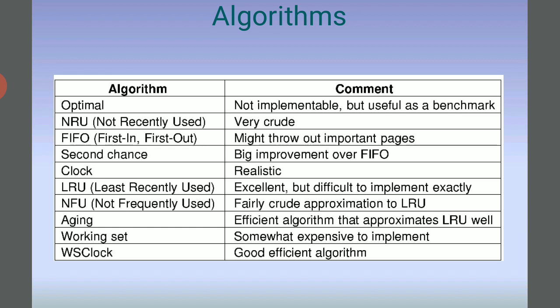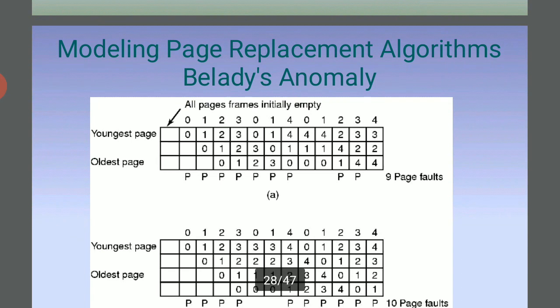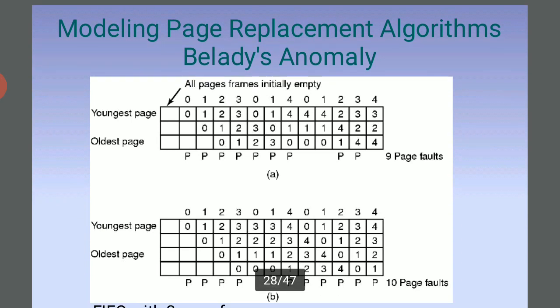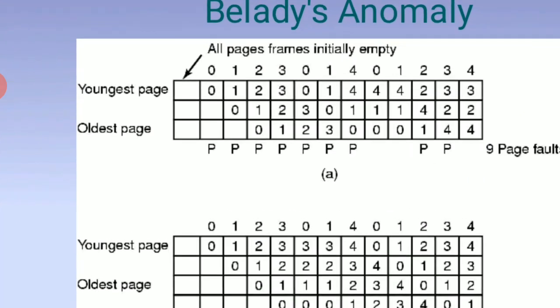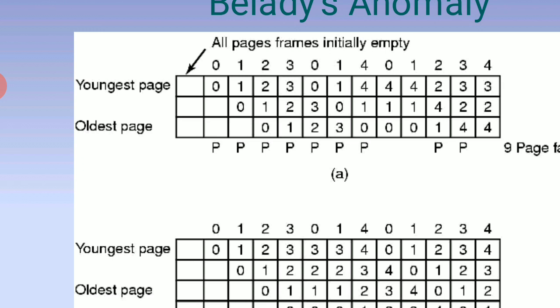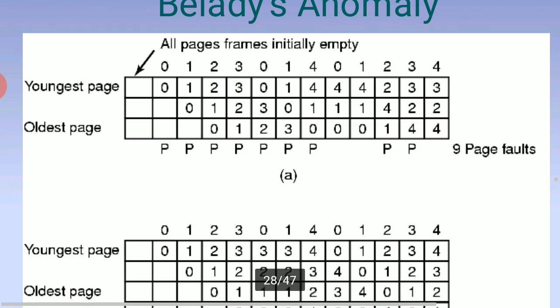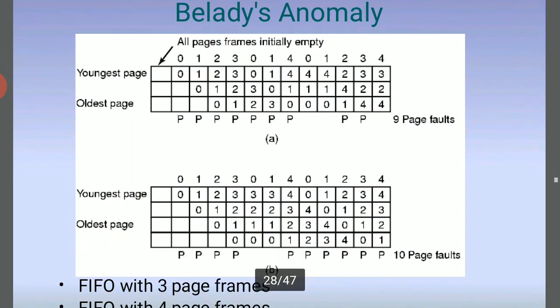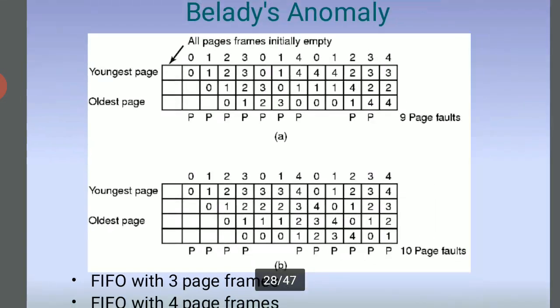Working set is expensive to implement, and WSClock is a good, efficient algorithm. Now, modeling page replacement algorithms: Belady's anomaly. All the page frames are initially empty. There is the youngest page and the oldest page, so the youngest page is at 0 to 4, and the oldest page is marked with page faults. The next one also has a youngest page and an oldest page; the same diagrams are there.